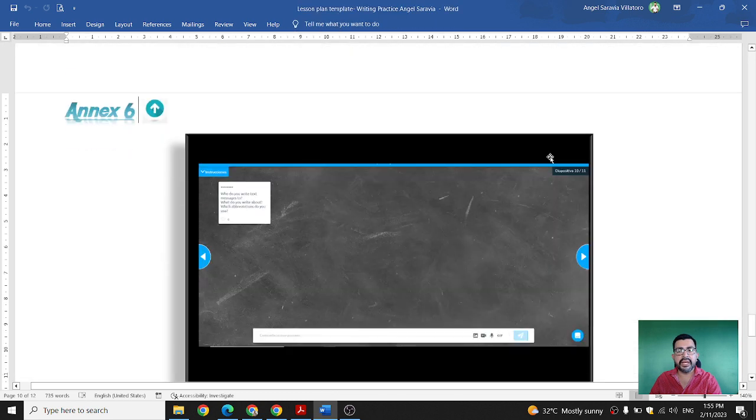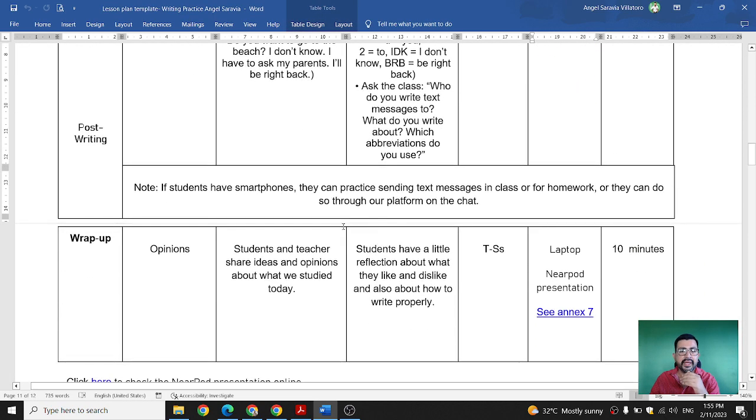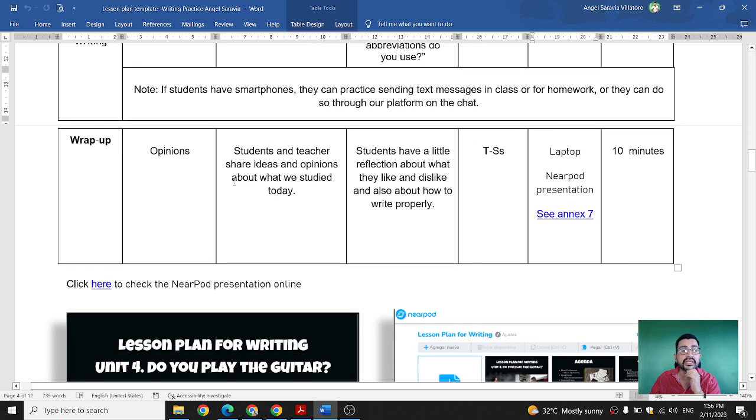Then let me show you annex number 6. For this part, the students have to create their own personal text messages using the abbreviations that we learned in this activity. If the students have smartphones, they can practice sending text messages in class or for homework, or they can do so through our platform on the chat. In case we have a little more time, we can practice a little more using the chat. And then for the wrap up, we need to ask for some opinions.